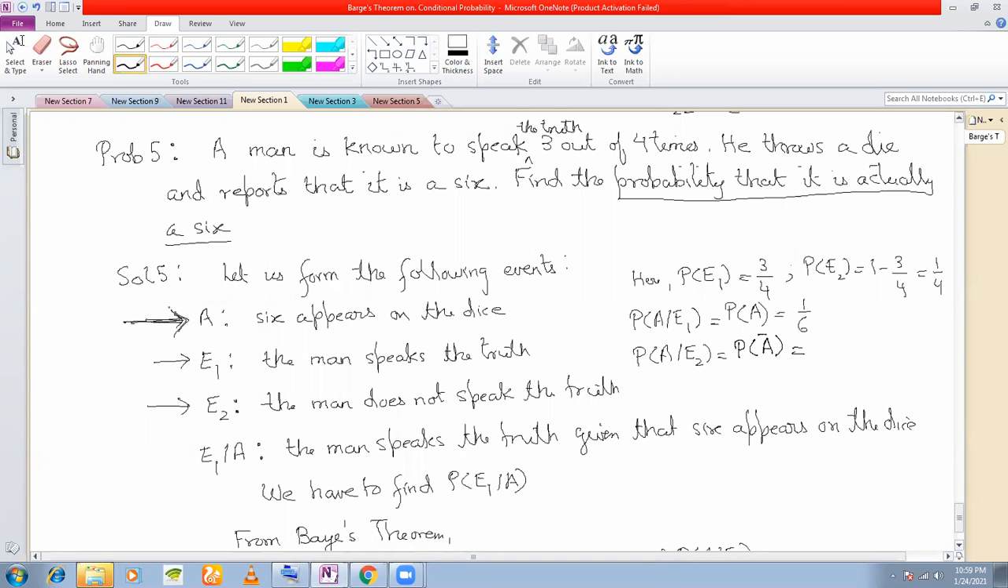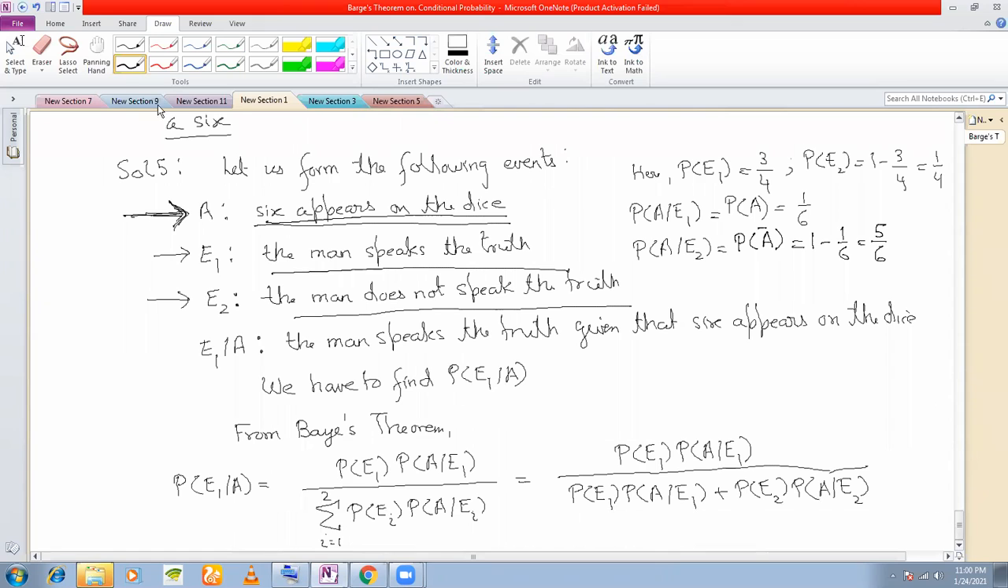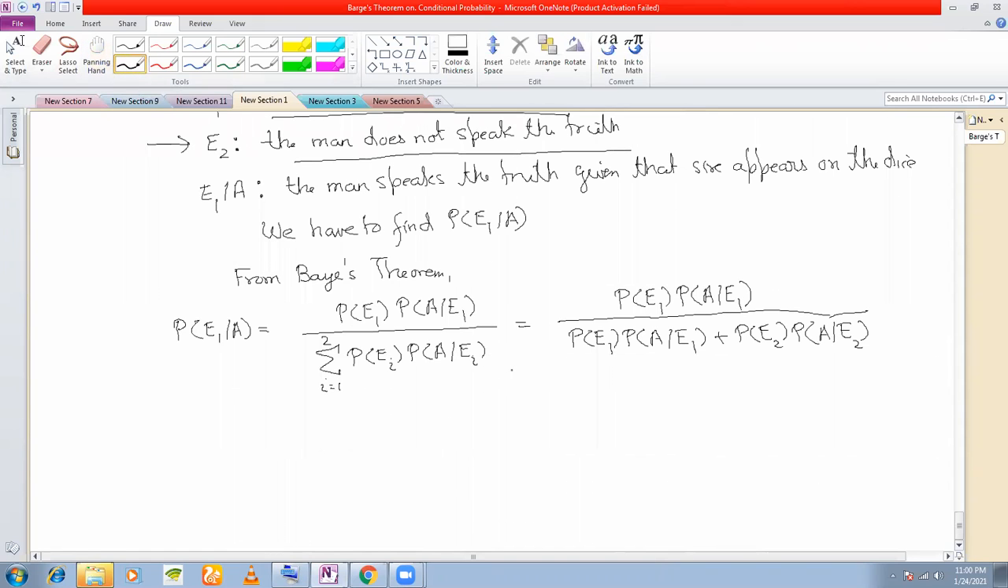Because P(A/E1) was 6 is appearing on the dice and he is also speaking the truth. Fine. But since we are believing the man, we are not seeing the dice. We are hearing what the man is saying. So 6 appears on the dice and the man is lying, that is, he does not speak the truth. That means he has said that 6 is not appearing on the dice, right? That means this should be 1 minus 1 by 6, that means 5 by 6. Right? So now you just put these values in this, and you can find out the answer to be 3/8.